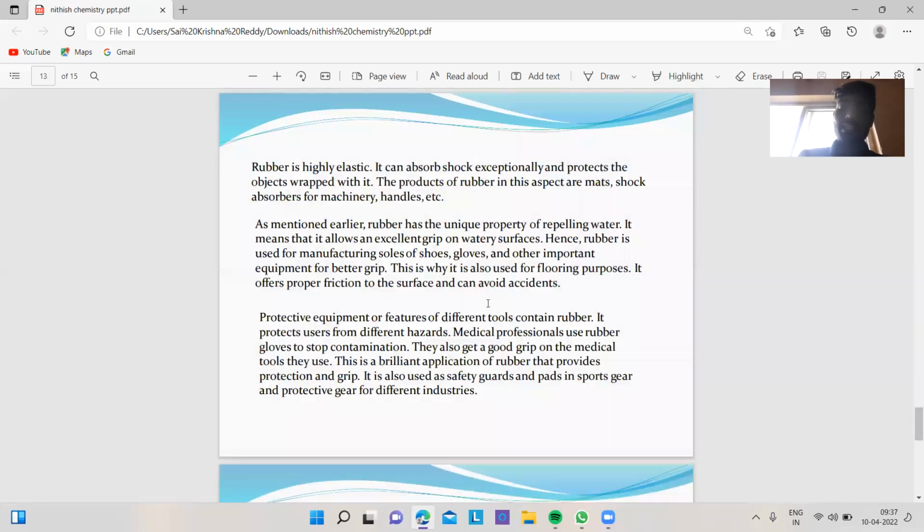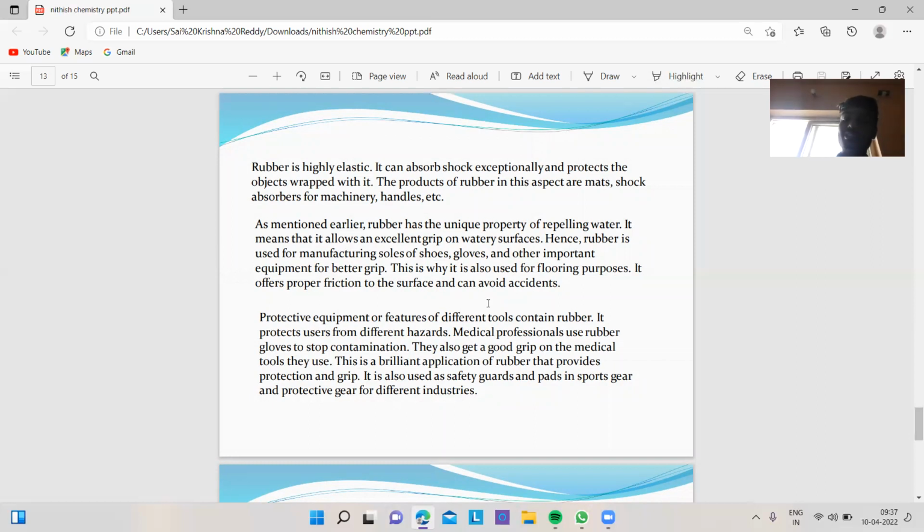Rubber is highly elastic. It can absorb shock exponentially and protects the objects wrapped with it. The products of rubber in this aspect are mass shock absorbers for machinery, handles, etc. Protective equipment or features of different tools contain rubber. It protects users from different hazards.